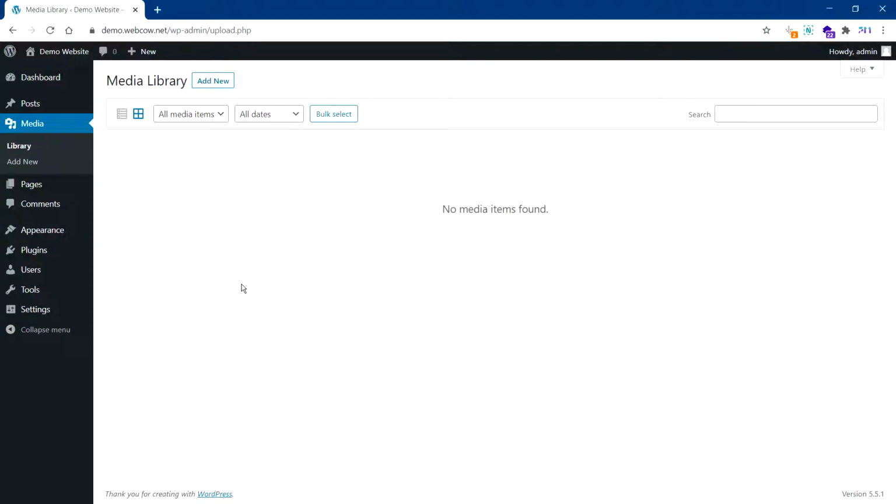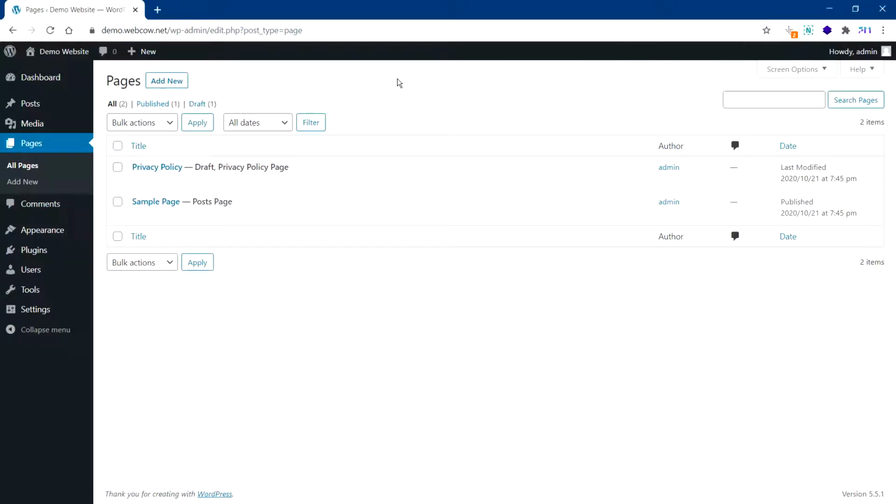Next section is pages. This is, I believe, the most important thing in terms of going ahead with your website. So you can create your home page, your services, your about page. Everything is done through this. And pages differ from posts because they are not categorized. They are simply URLs that have a title. They don't have a per se specific number or category.